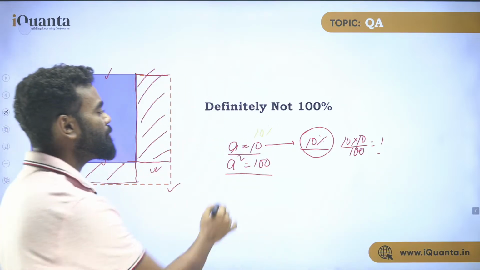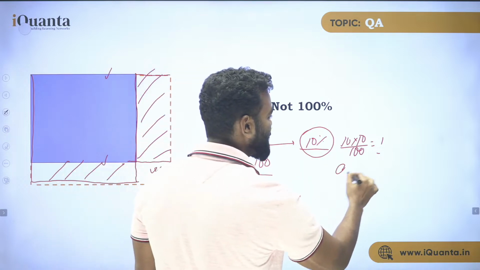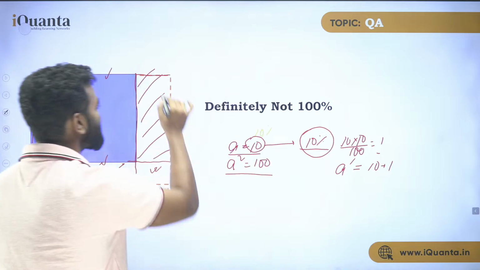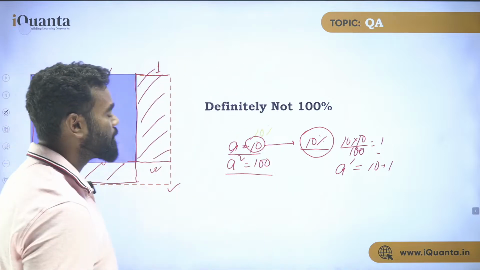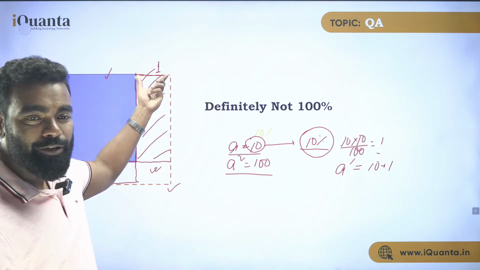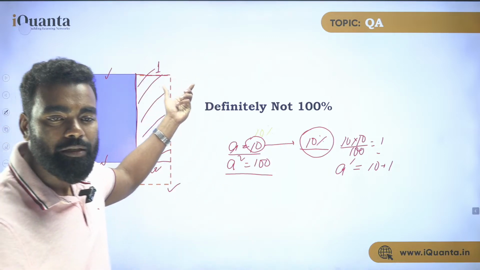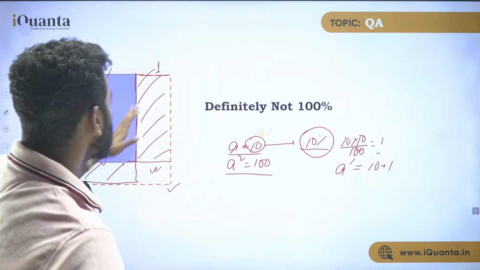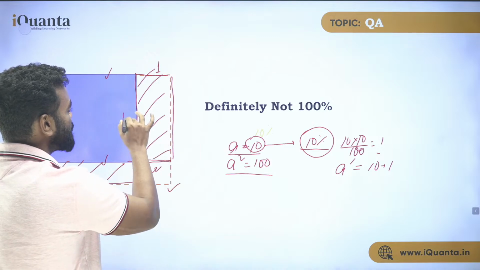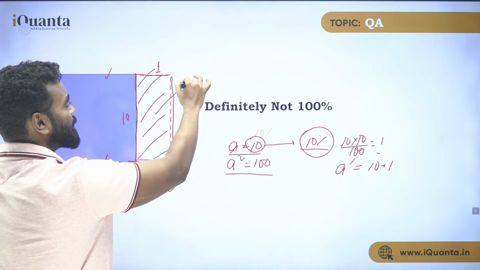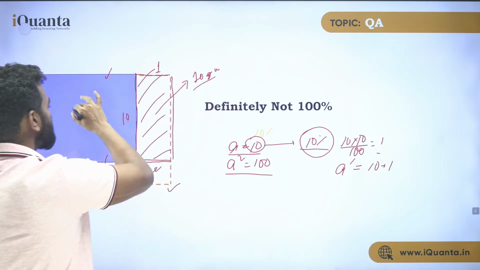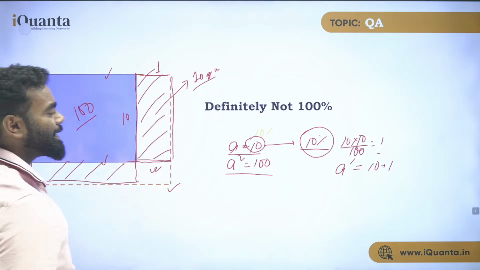So the side initially was 10. Now the side has increased by 1. The new side A dash is basically 10 plus 1. So we can say this particular portion is 1 unit. Think about it very properly. So this particular side is exactly 1 unit. If I need to find the area of this rectangle, this is 10 unit and this is 1 unit. What is the area of this rectangle? That is 10 square unit. So this is 100, and it is increased by 10 square unit.